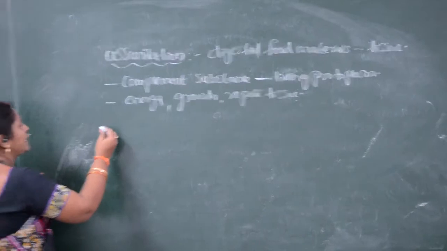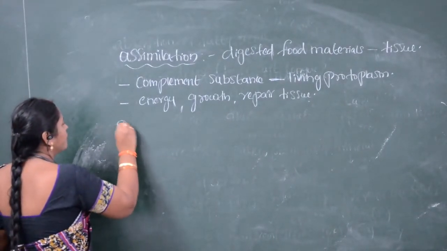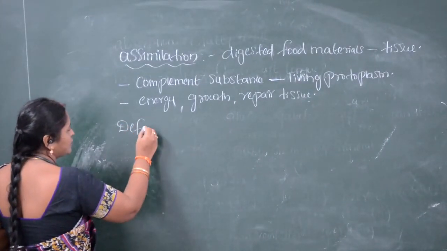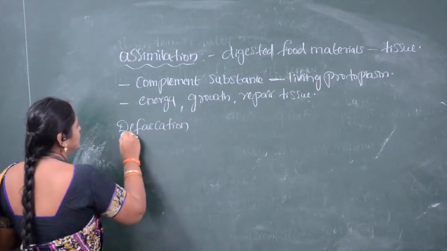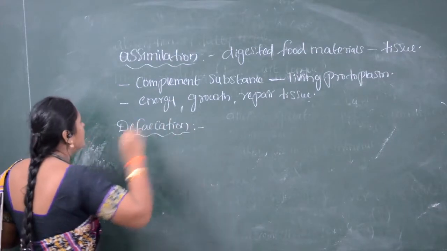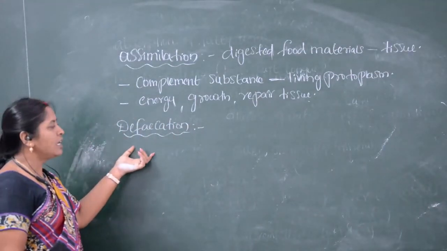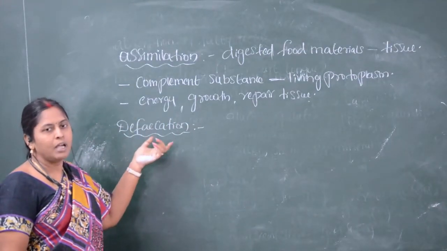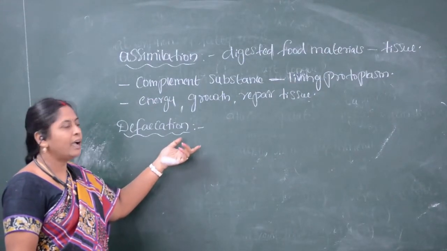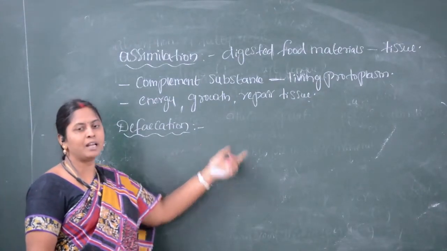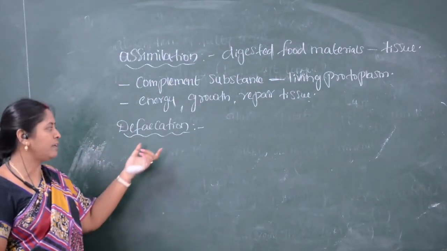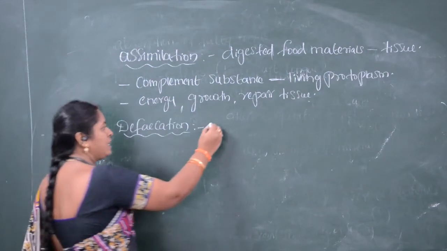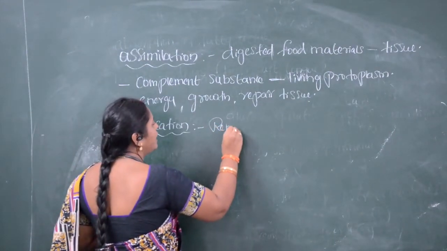The next one is defecation. The next process of digestion is defecation. So what is defecation? Defecation is the removal of unwanted and undigested food material from the alimentary canal, or from the gut.